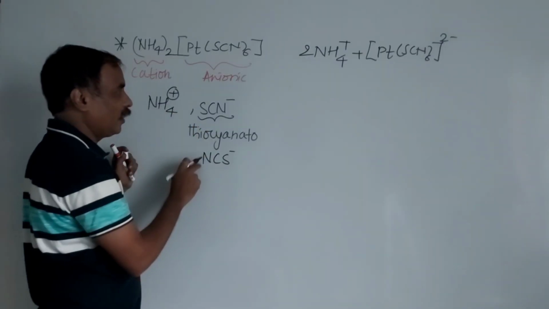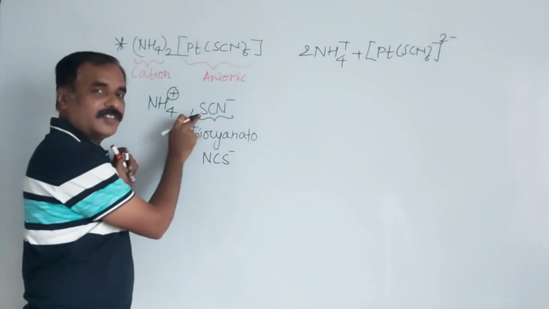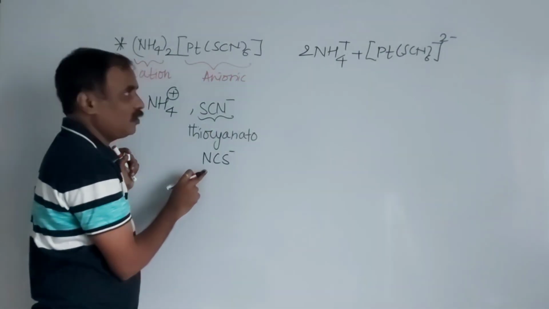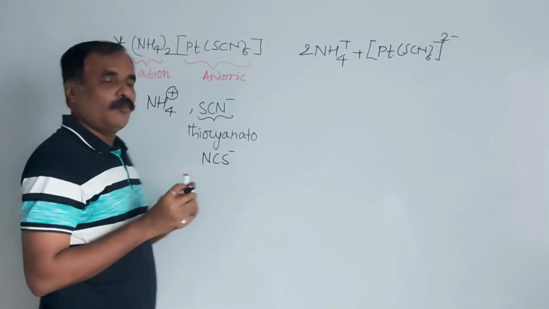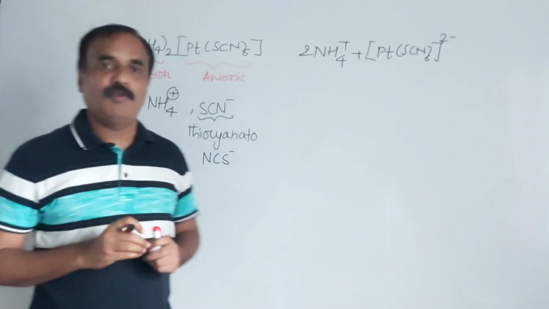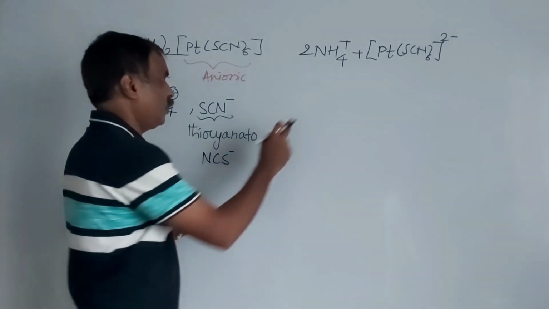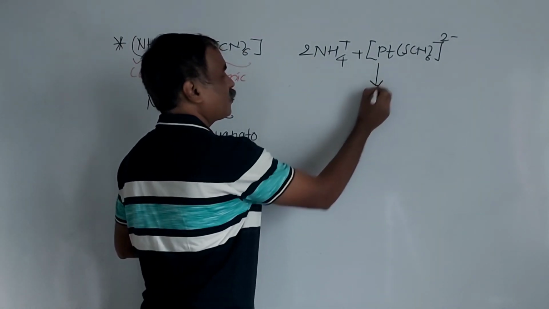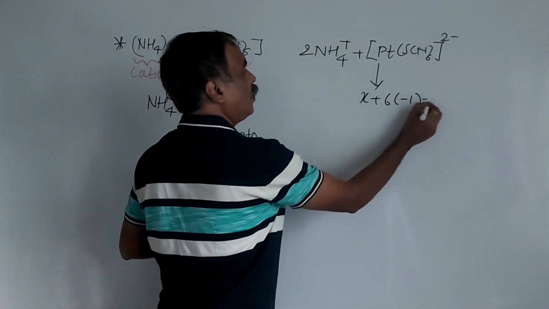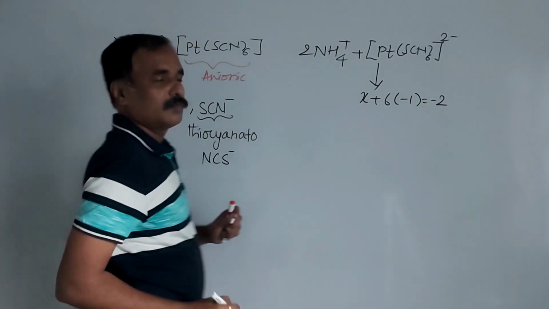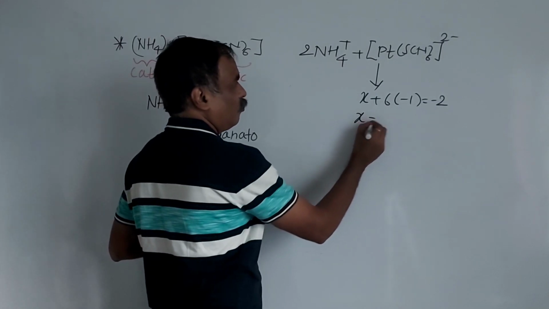These two are ambidentate ligands. In this ligand, here sulfur is the point of attachment, and here nitrogen is the point of attachment. So we have to mention the point of attachment before the name of the ligand. Both carry a -1 charge. So what is the oxidation number of platinum? Consider X. X plus 6 into -1 equals -2. Therefore X is equal to +4.